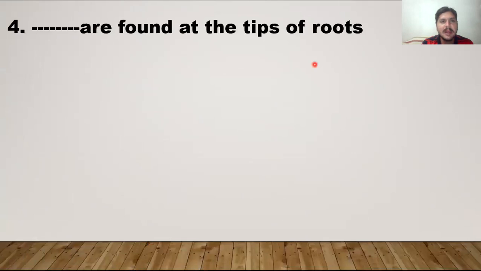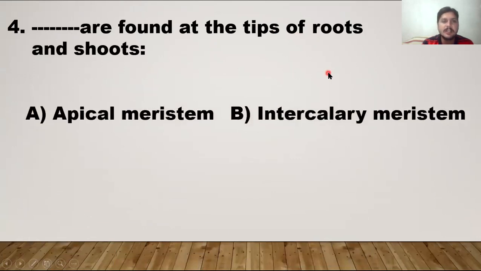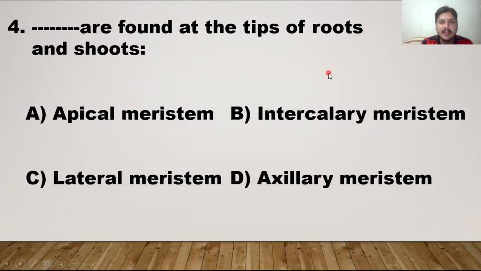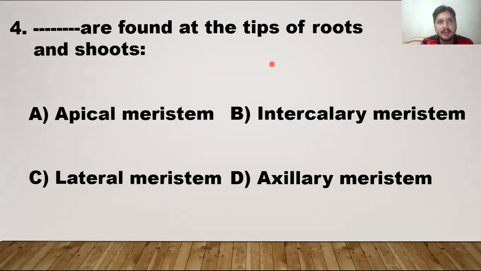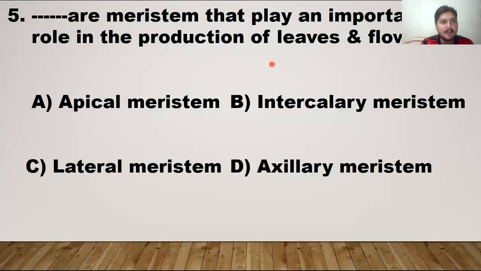Next is MCQ number 3. Blank are found at the tips of roots and shoots. Which kind of meristems are found at the tip of roots and shoots? Either apical meristems, intercalary meristems, lateral meristems, or axillary meristems. So lateral and axillary are the same, intercalary no. So the right answer is apical meristem. The apical arises from the apex. So apex stands for the tip. So the tips or terminal regions arise from the apical meristems.